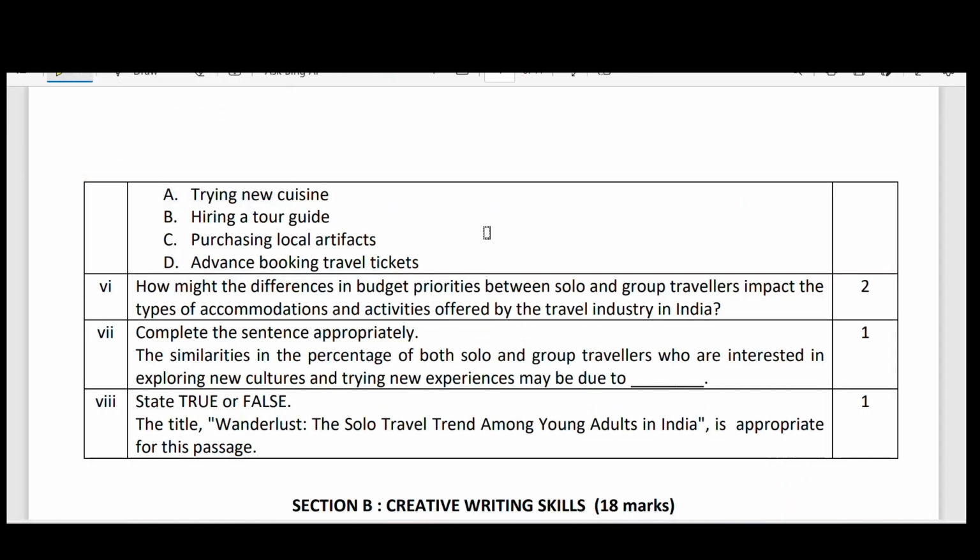Next, go to the seventh question. Complete the sentence appropriately. Increase in the percentage of both solo and group travelers who are interested in exploring new cultures and trying new experiences may be due to what?